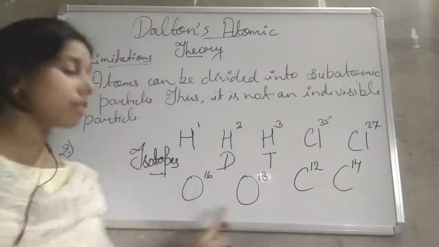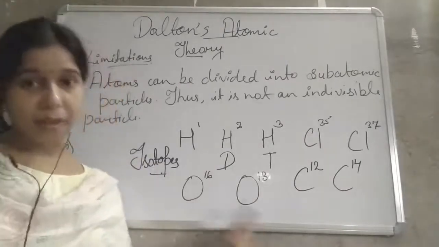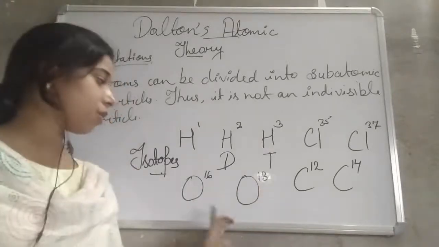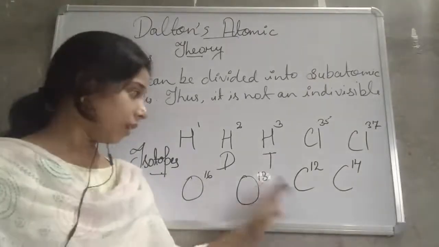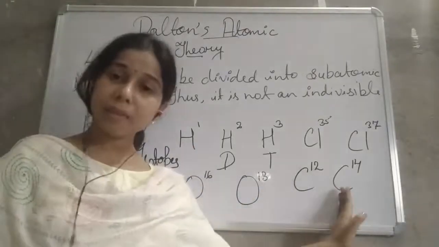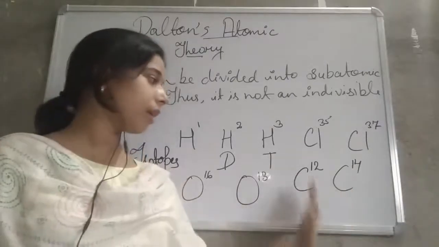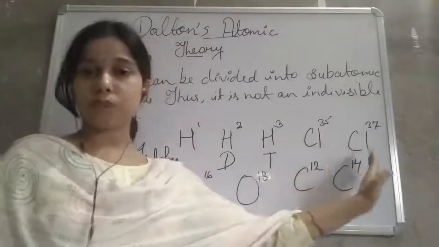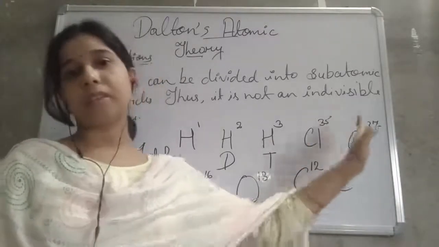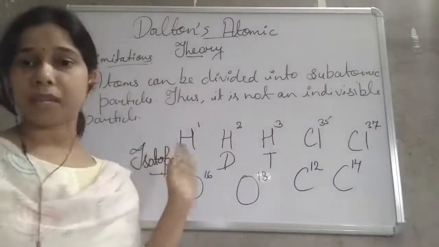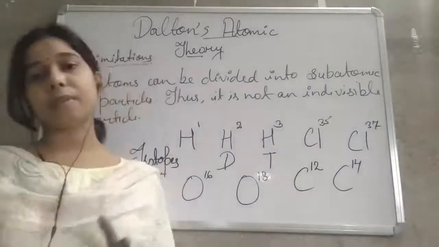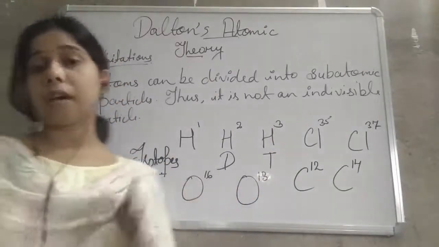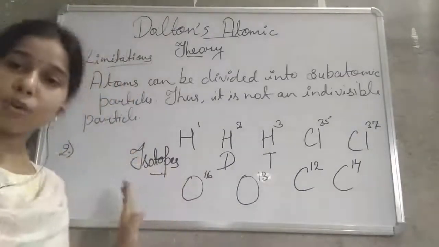So you see here, this is the same element, oxygen, but they differ from each other on the basis of their atomic mass. This is oxygen 16 and this is oxygen 18. Here also the same: two carbon atoms, the same element, but one has atomic mass 12 and another has atomic mass 14. Same thing with chlorine: chlorine 35 and chlorine 37. Hydrogen is also the same thing. Same element, but they differ from each other by their atomic mass. Such kinds of elements we call isotopes.